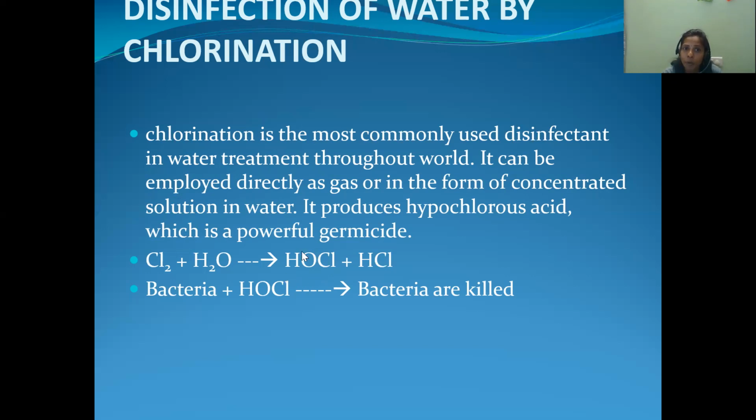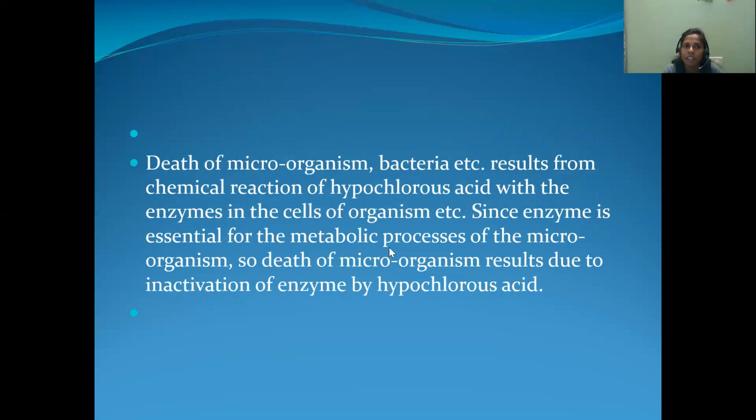So this hypochlorous acid is acting as a germicide. Immediately the hypochlorous acid is reacting with the bacteria and killing them. That is the chlorination process. In the chlorination process, microorganisms and bacteria are killed. This results from the chemical reaction of hypochlorous acid with the enzymes in the cells of organisms. Since enzymes are essential for the metabolic process of microorganisms, death of microorganisms results due to inactivation of enzymes by hypochlorous acid.